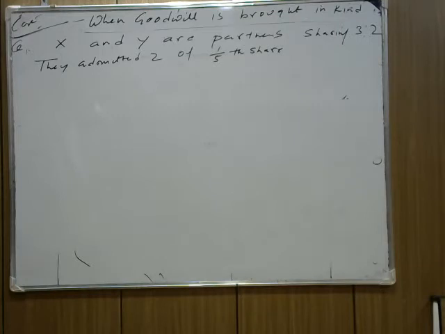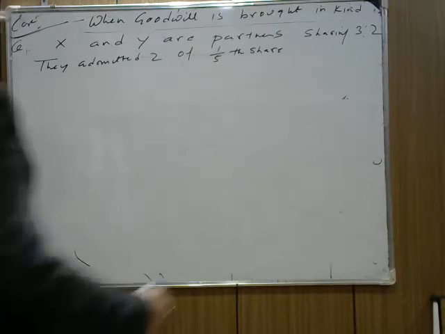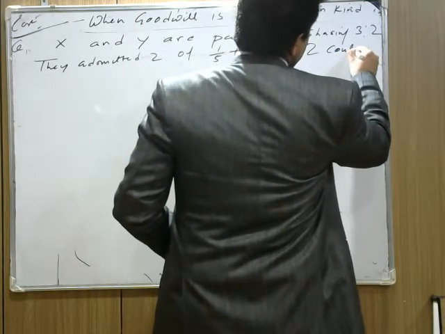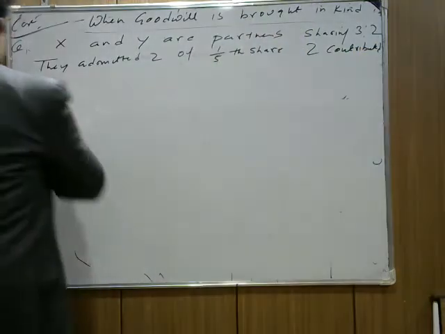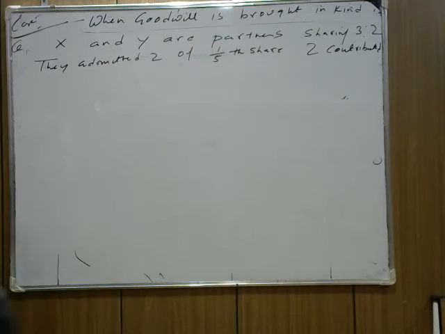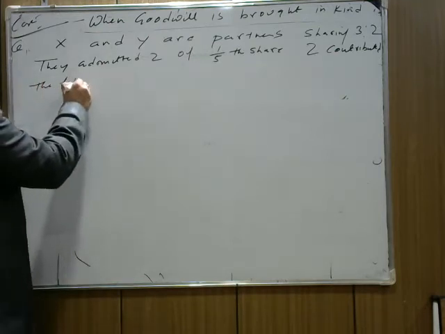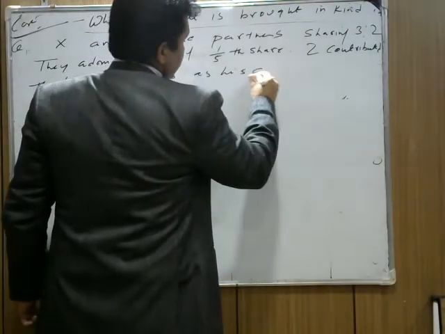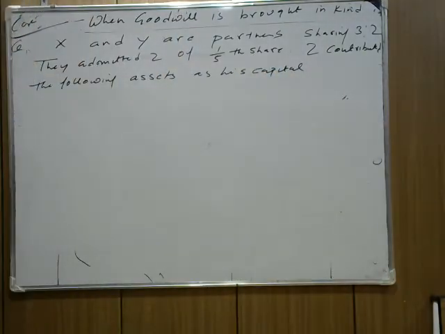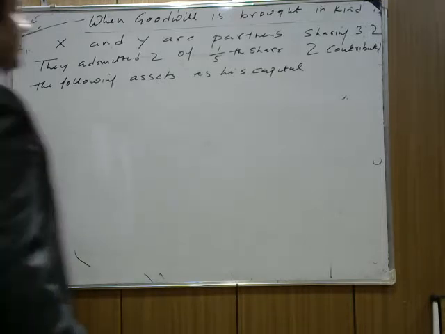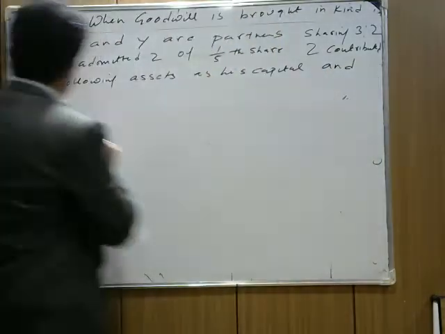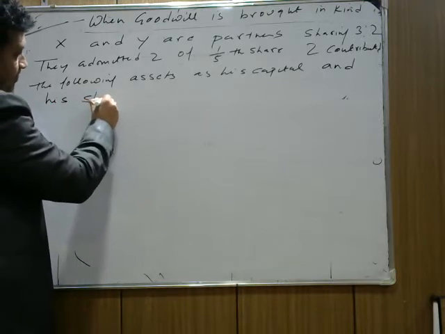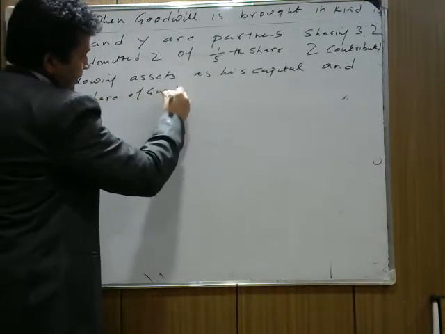Now note down: Z contributed the following assets as his capital and his share of goodwill. I hope the question is clear.